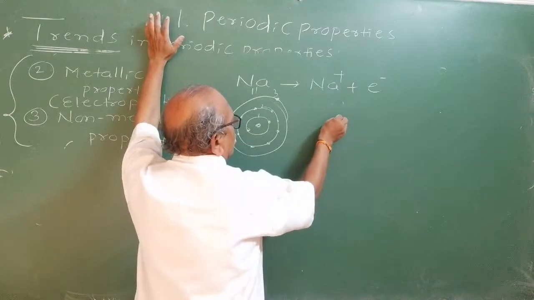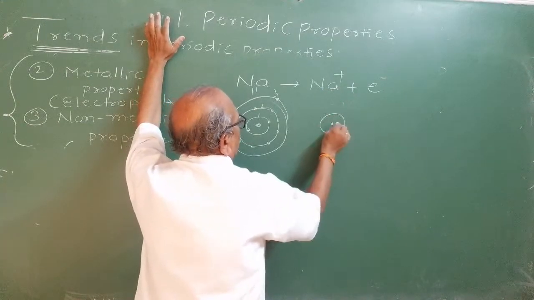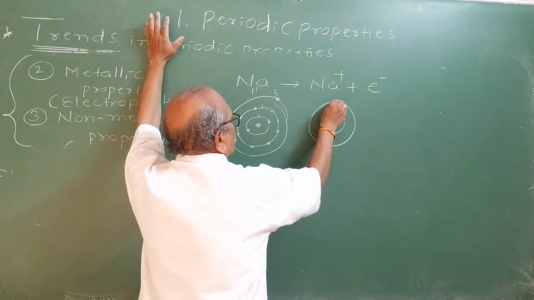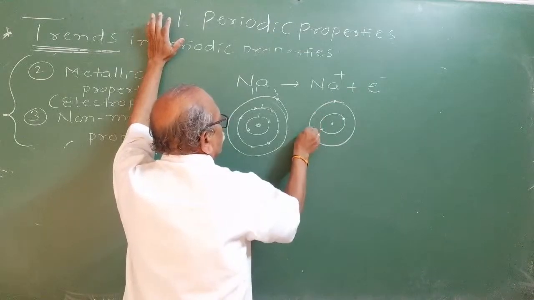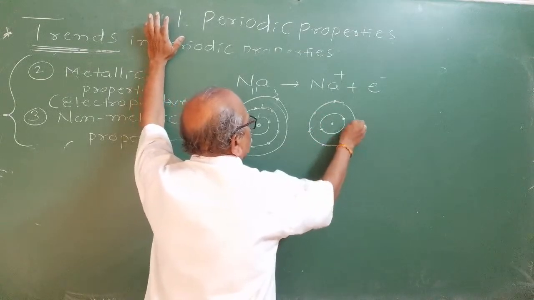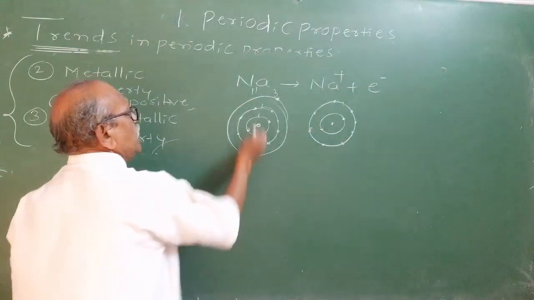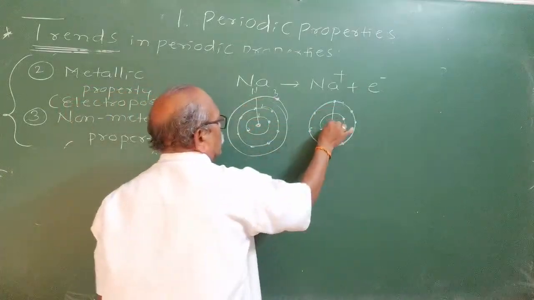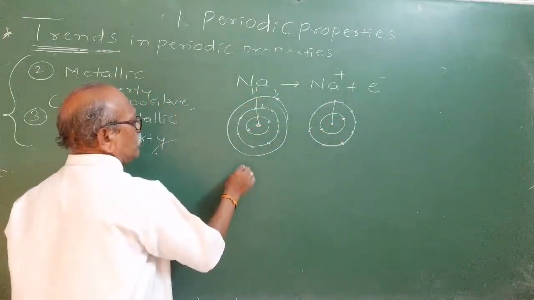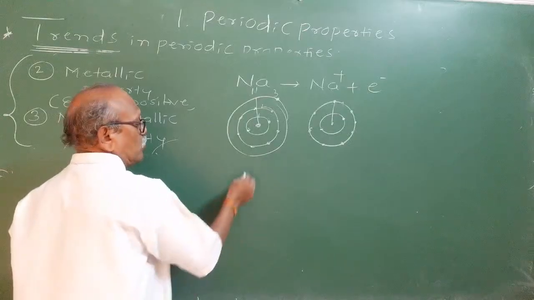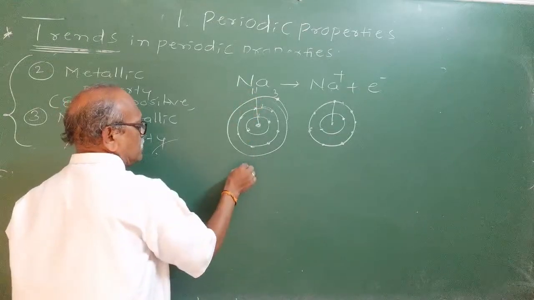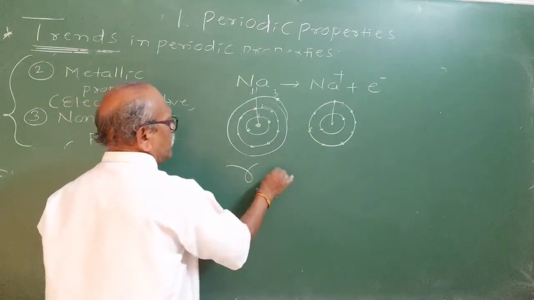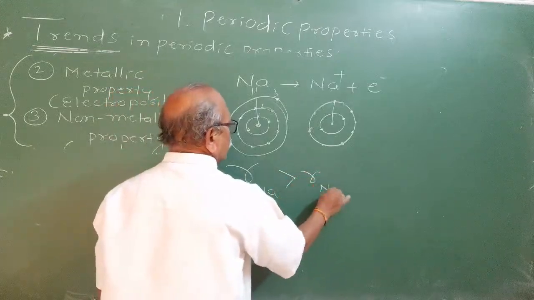As a result, in sodium plus ion, what happens? Observe. You will get 8 electrons. Generally, atoms will have more atomic size than the cation. Remember, generally, atomic size of sodium metal, or radius of sodium atom, is greater than radius of Na plus ion.